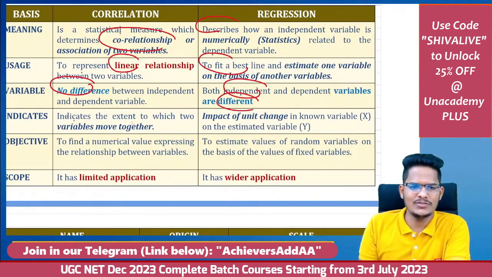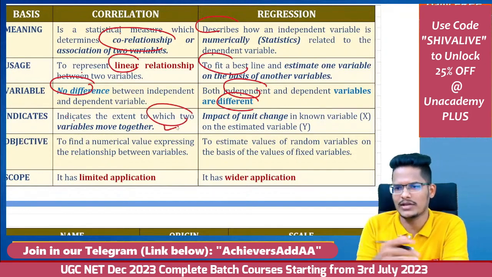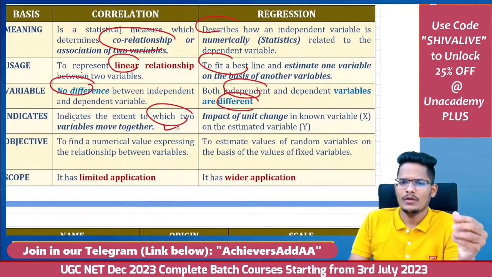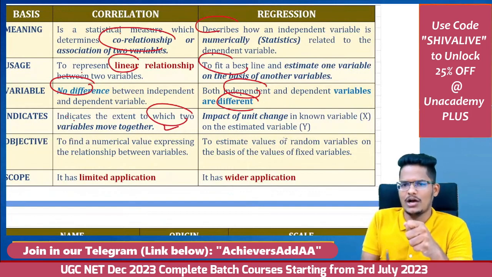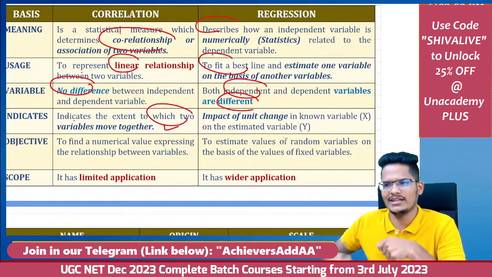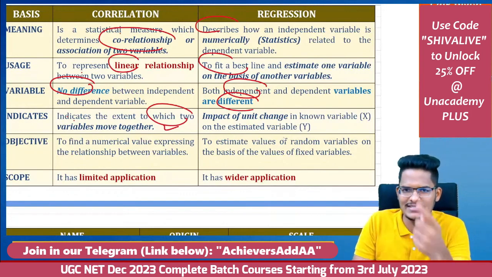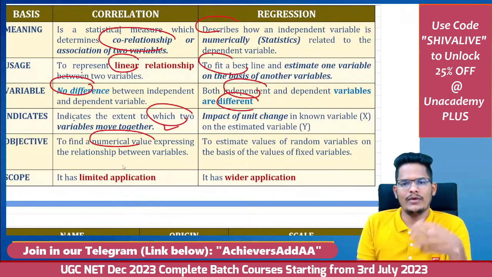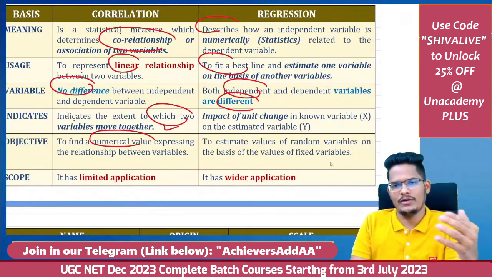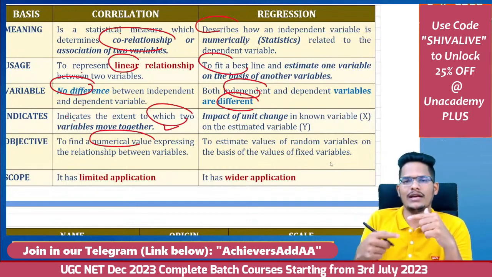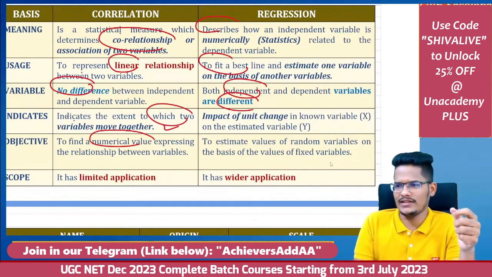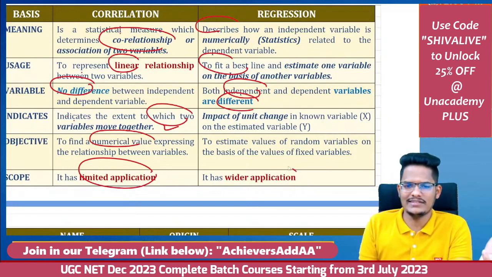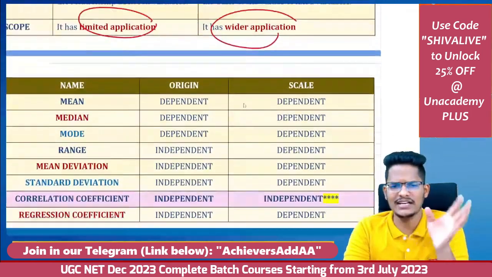Correlation indicates to what extent two variables move together in the same way. Moving together is nothing but an association established. Whereas regression shows the impact of a unit change in one variable on the other variable, whether it goes in the same direction or the opposite direction. Finding a numerical value expressing a relationship is correlation. Whereas regression estimates the value of an unknown variable: we know one variable, and we try to identify the unknown variable with the help of regression. Correlation has limited application, whereas regression has a wider application. This is a clear-cut difference.